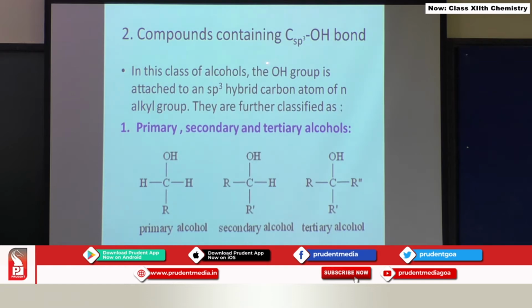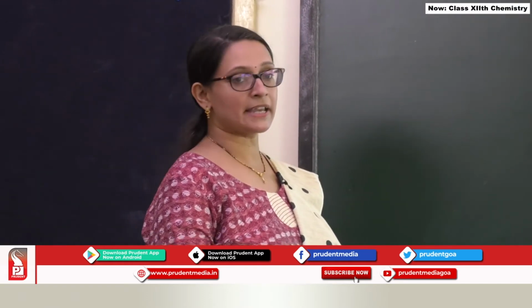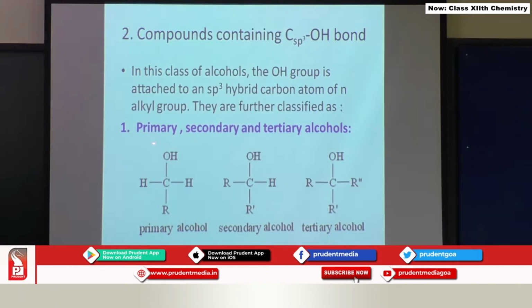The second classification is based on whether the OH group is attached to an sp3 hybridized carbon atom. In this case, we get three different categories of compounds. Let us see what these categories are. The first category is primary, secondary and tertiary alcohols. In a primary alcohol, the OH group is attached to an sp3 hybridized carbon atom to which two hydrogens are directly attached.